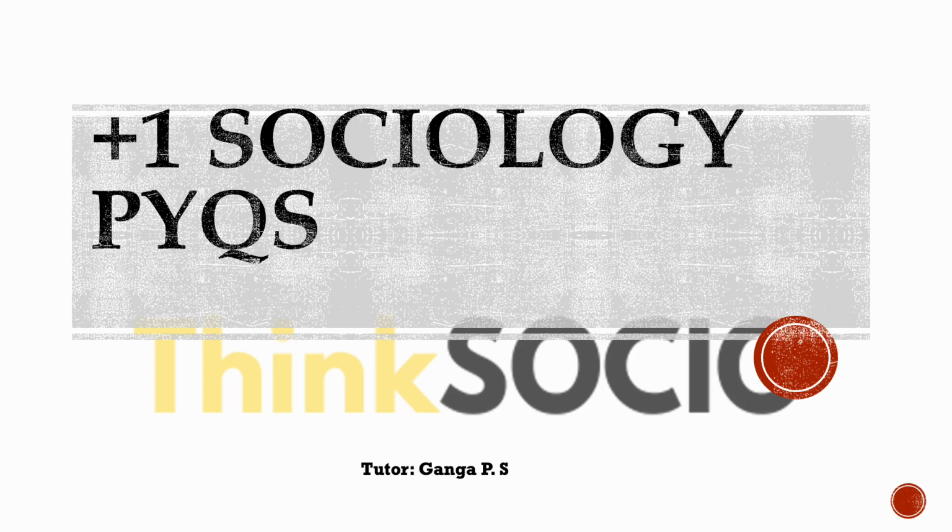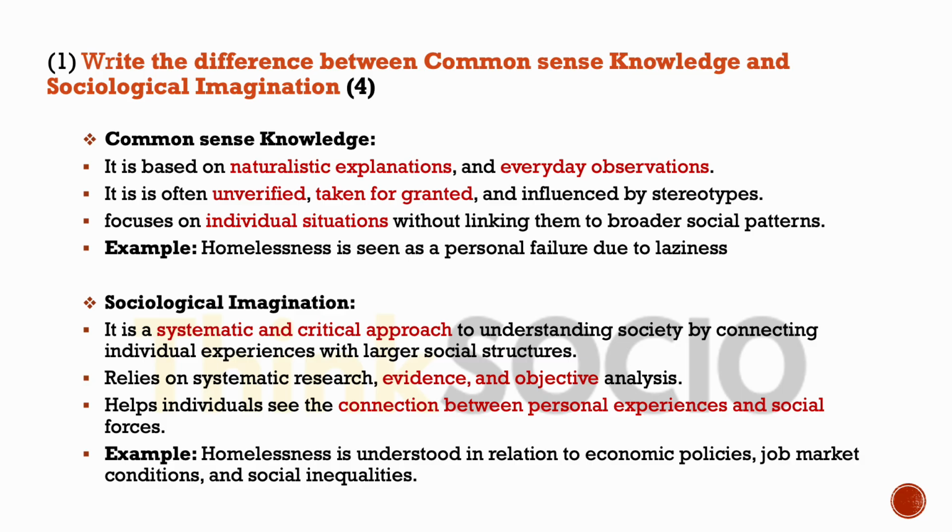In this video, we will be discussing long answer PYQs for Plus One Sociology. First question, write the difference between common sense knowledge and sociological imagination. This is a 4-marker question. So we make sure that we differentiate common sense knowledge and sociological imagination along with giving an example in 4